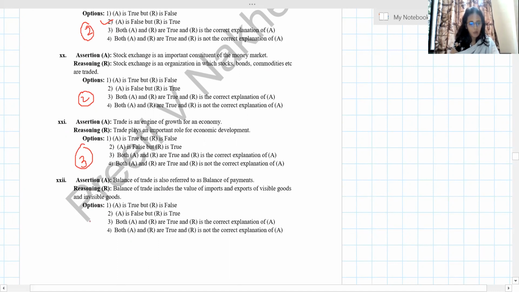Now the last one. Balance of trade is also referred to as balance of payment. No. Then, balance of trade includes the value of import and export of visible goods as well as invisible goods. So my answer is second. See students, remember this, many times they don't mention these two things. Sometimes they mention only visible. The sentence should contain visible as well as invisible goods.